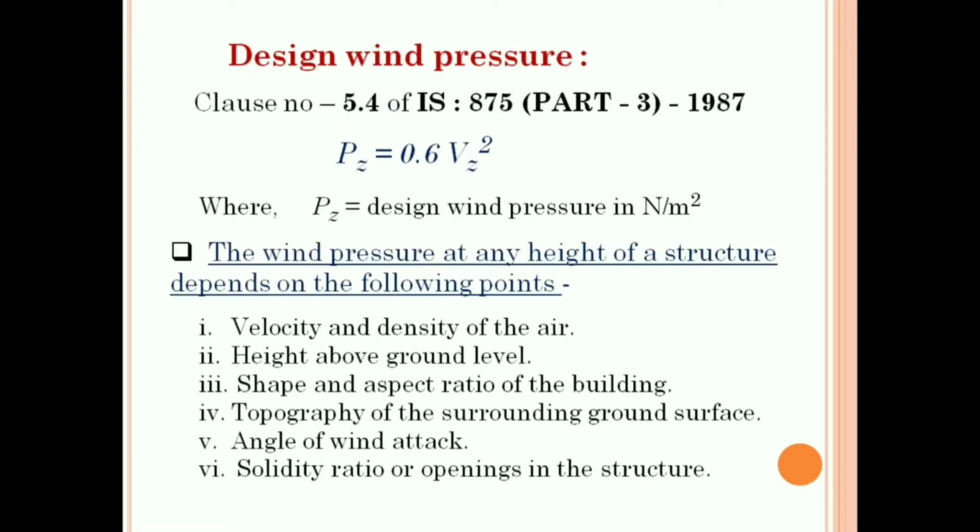Next, design wind pressure. From clause number 4 of IS 875 Part 3 1987, we get Pz is equal to 0.6 Vz square, where Pz is the design wind pressure in Newton per meter square. The wind pressure at any height of a structure depends on the following points. First one is velocity and density of the air, height above ground level, shape and aspect ratio of the building, and so on.